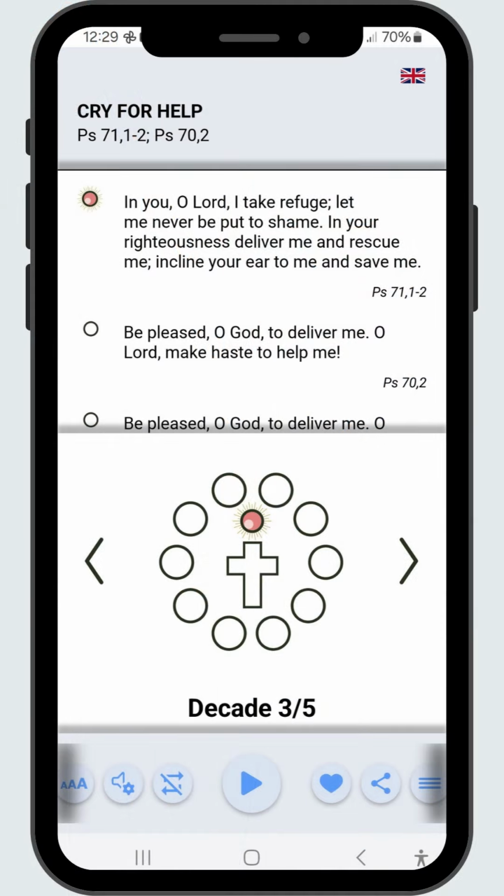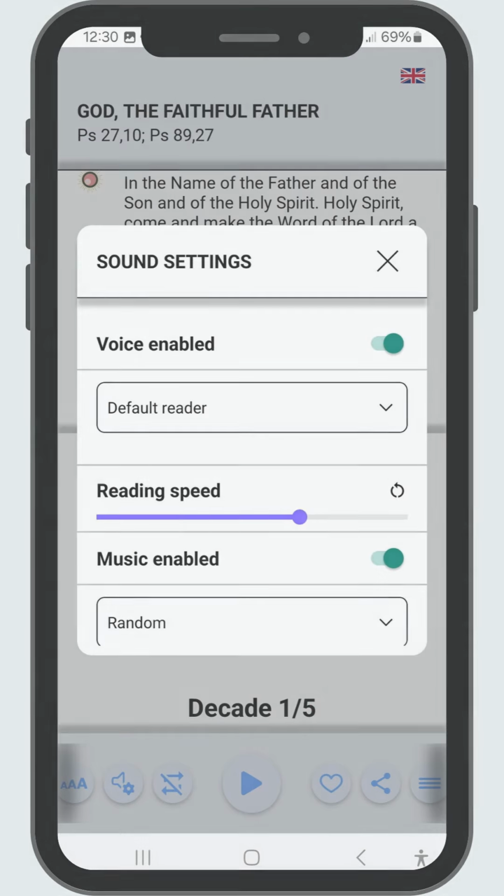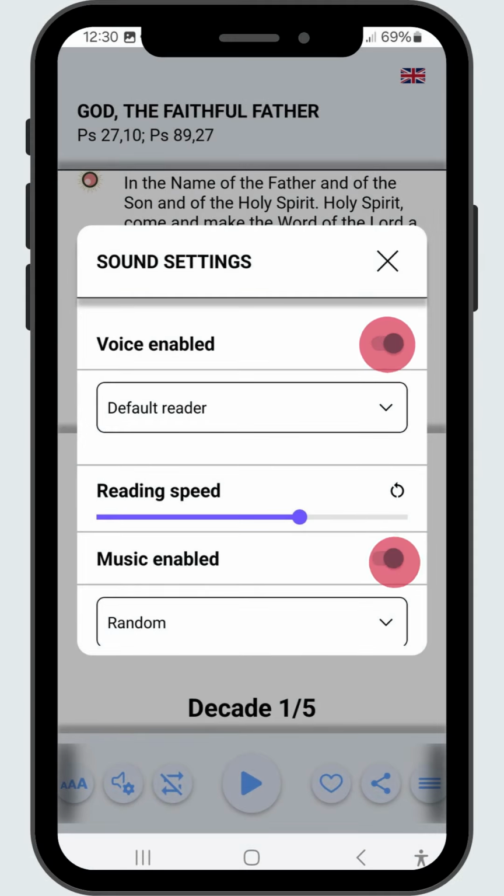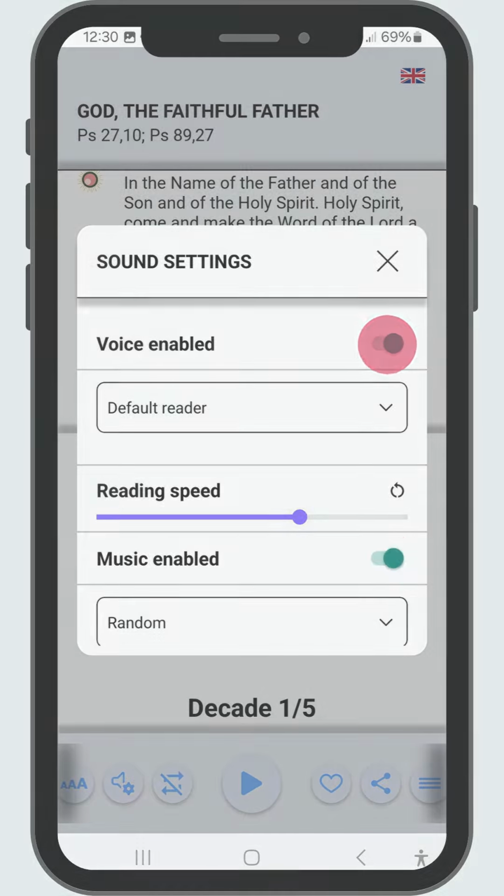When you are on the Chaplet prayer screen, open the Sound and Music module. You can easily turn all sound elements on or off. You decide which ones remain on and which ones do not.